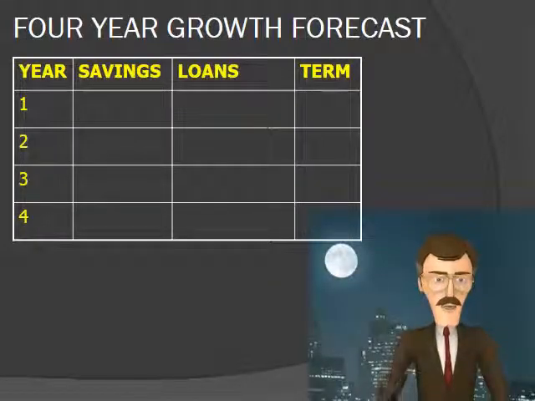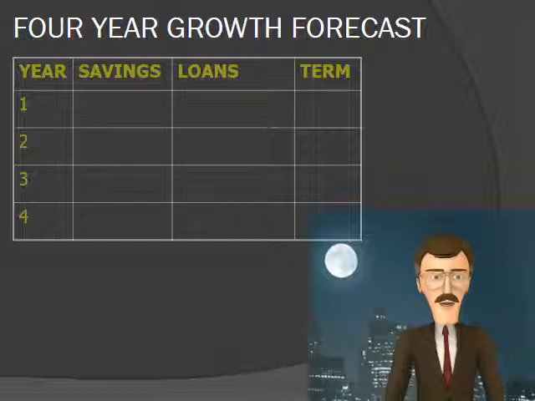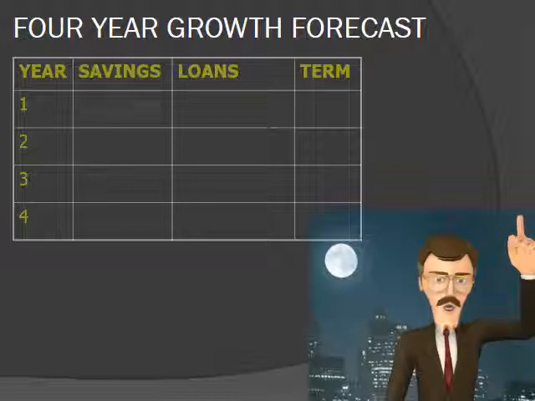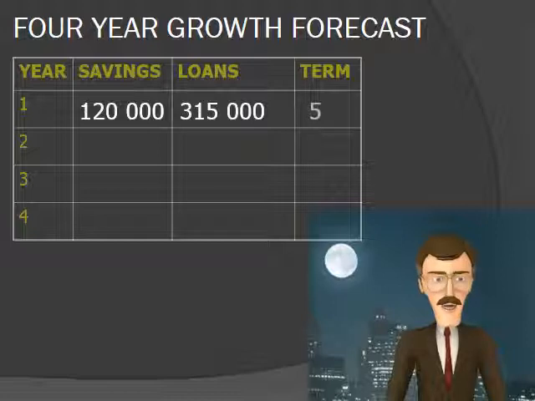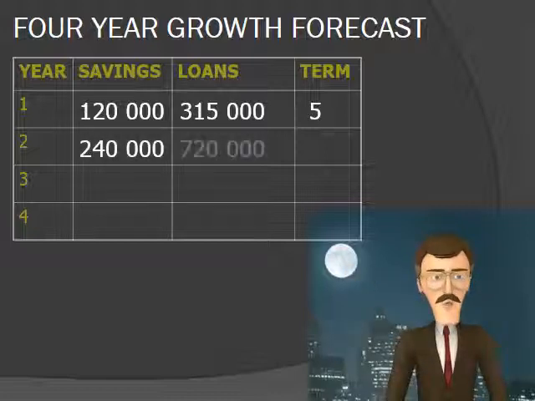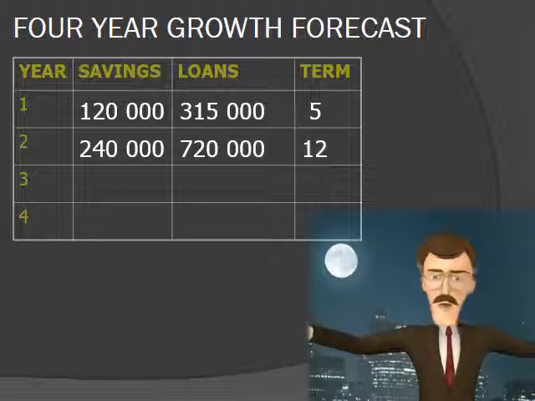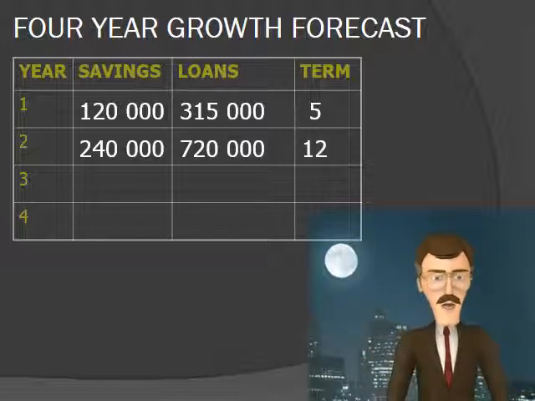This process is repeated every year in the cooperative, with the difference that the savings of the members increase as they continue to save. This forecast shows that the group saved 120,000 Rand in year 1, but were able to grant loans of 315,000 Rand to each other. The average loan term was 5 months. If they continue to save during year 2, the savings pool will increase to 240,000 Rand, while the loans can be as much as 700,000 Rand. The average loan term for this calculation would be 12 months.